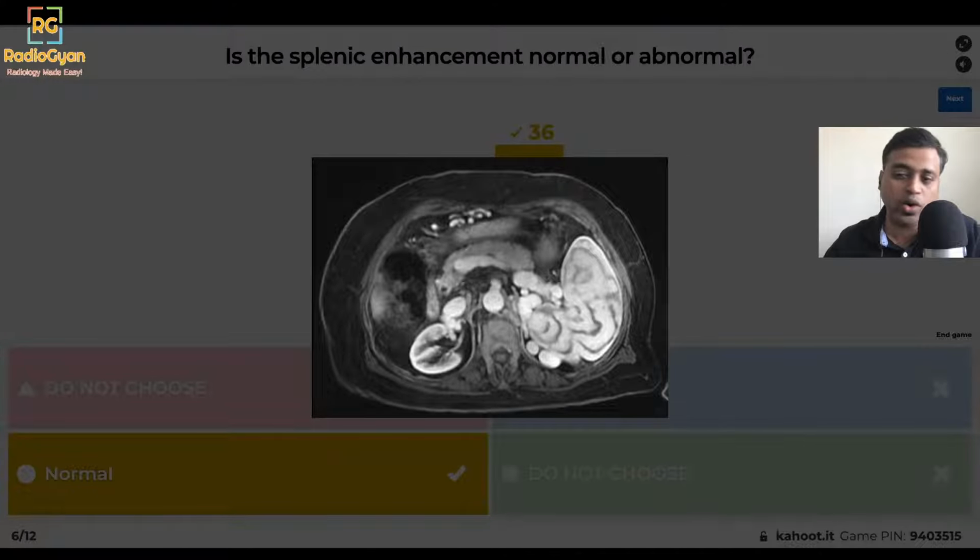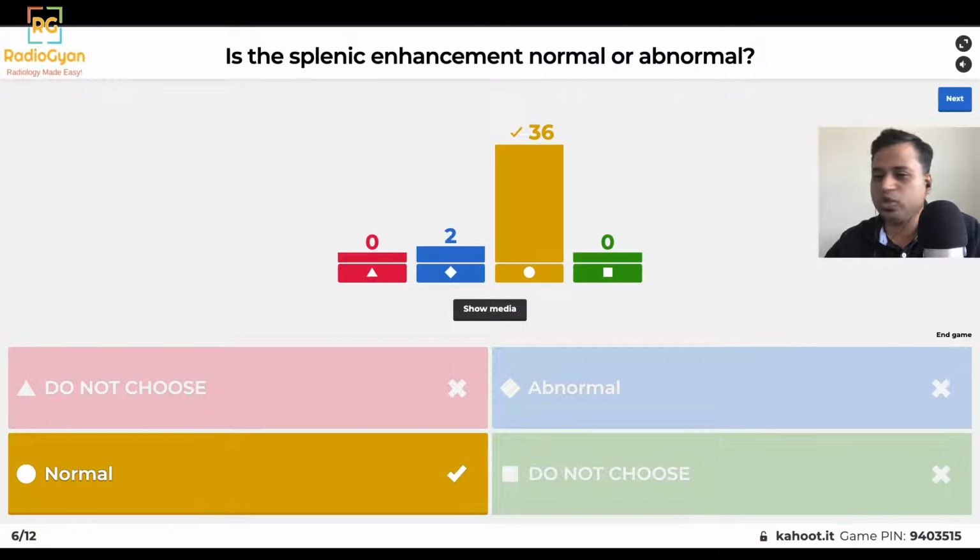So good that all of you who are attempting this got this correct. So Moire spleen, psychedelic spleen. Jishan, Divyani, Diane, all of you have got it correct. Yeah, Stuti, this is also known as tigroid pattern. So that was a trick question. This is the normal appearance of the spleen. And remember that this appearance you'll see in the late arterial or arterial phases of the study. Often if you do MRs or CTs for pancreatic staging or evaluation of liver tumors, you'll commonly see this kind of appearance of the spleen. So that's perfectly normal.